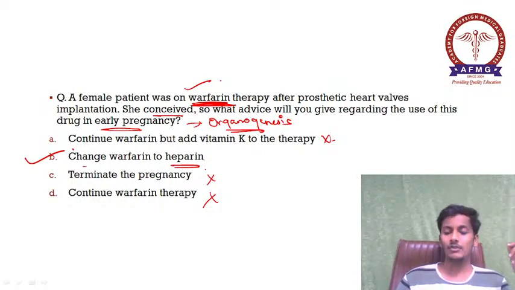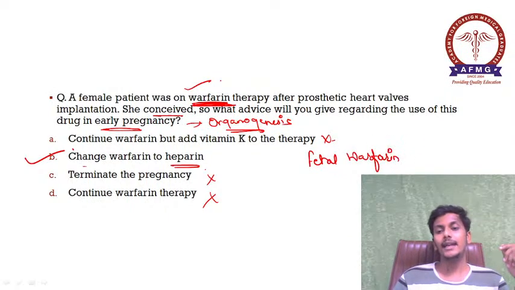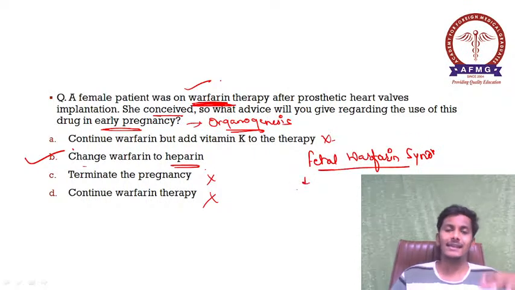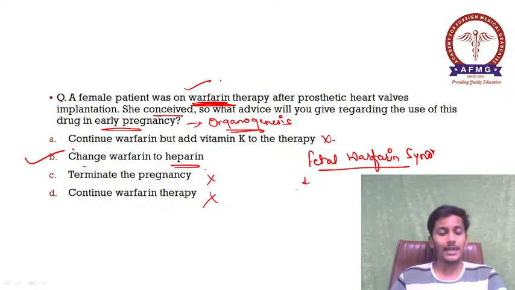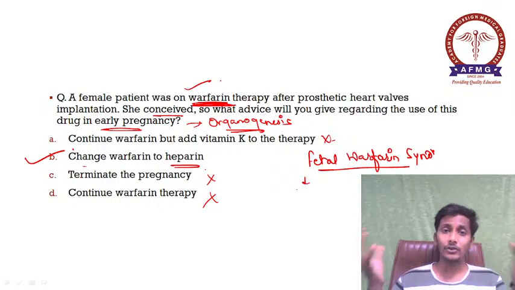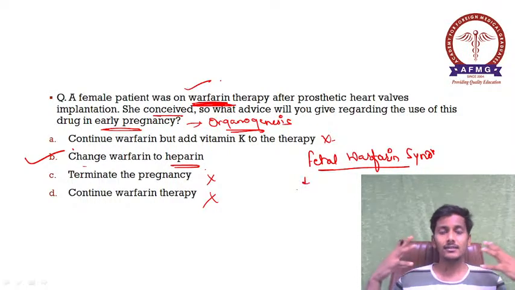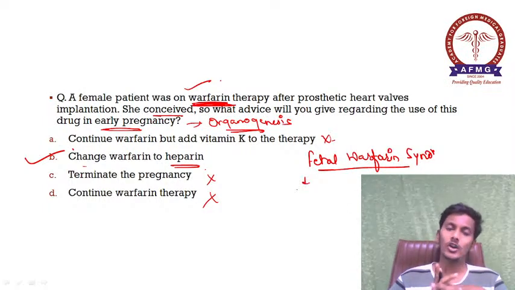Please remember, warfarin can lead to fetal warfarin syndrome. If warfarin is given during pregnancy, it can lead to fetal warfarin syndrome, and this is characterized by multiple bony and skeletal deformities. It is also characterized by impaired intelligence. It is also characterized by microcephaly. So all these congenital anomalies can be seen if the mother is taking warfarin during her pregnancy.